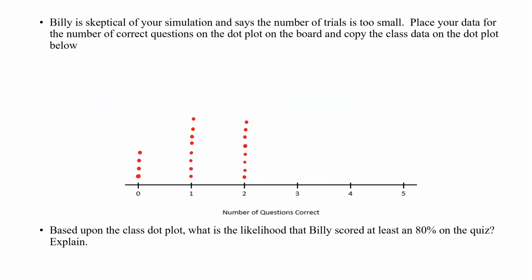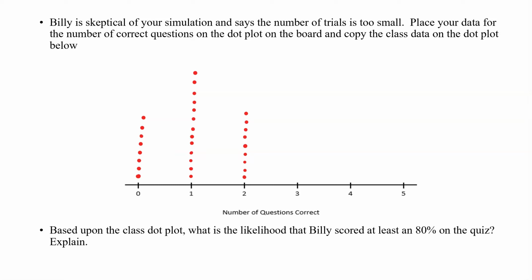For my remaining 10 trials, I got 0 correct 4 times, 1 correct 5 times, 2 correct once. Now that we've run this trial 30 different times, let's answer Billy's question again.